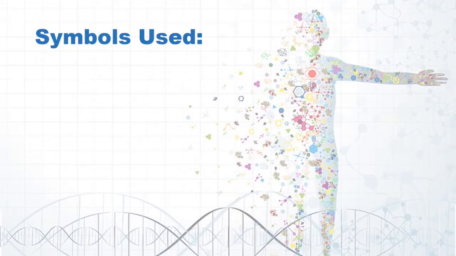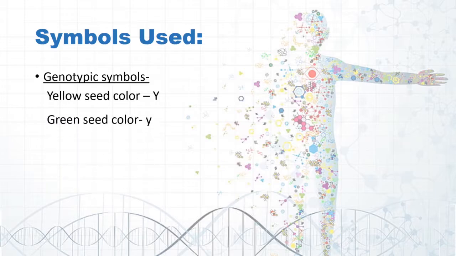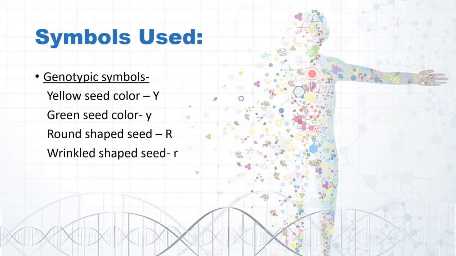Before starting with the actual dihybrid cross, let's first quickly discuss the various genotypic symbols that we'll be using to build that cross. So, we'll be using capital Y for yellow seed color and small y for green seed color. You must now know why we are using these capital and lowercase letters.